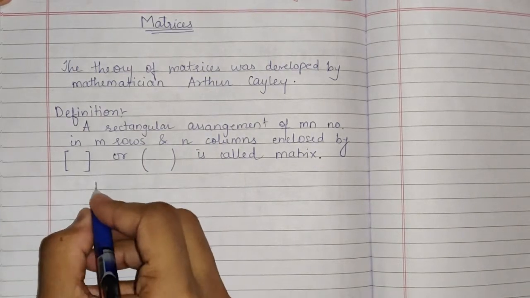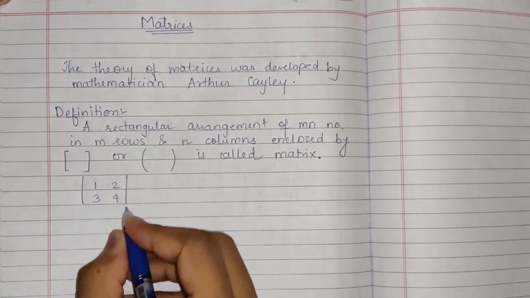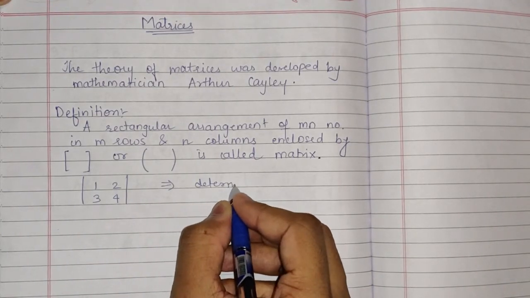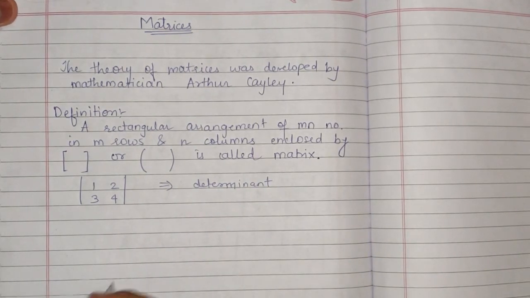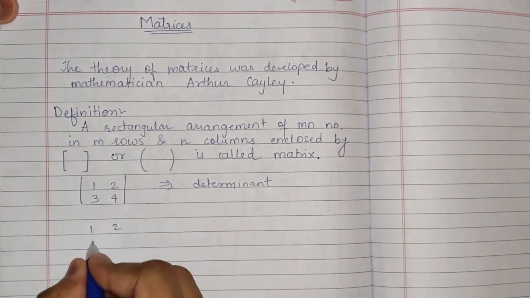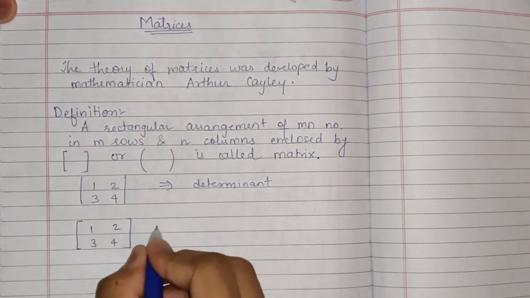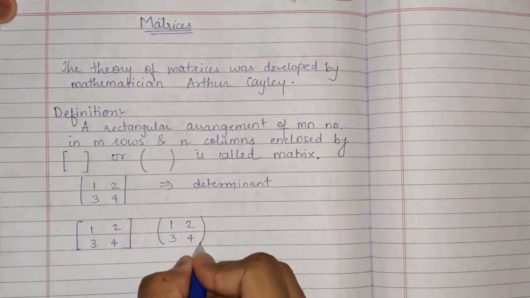Just like this, 1 2 3 4, between two vertical bars. This is called a determinant. But here the matrices are enclosed in square brackets or round brackets. This is called a matrix.